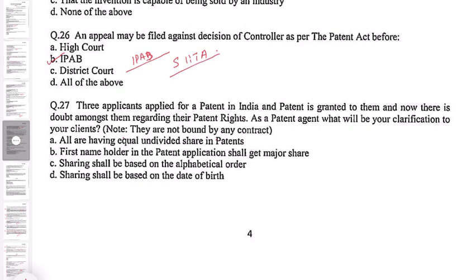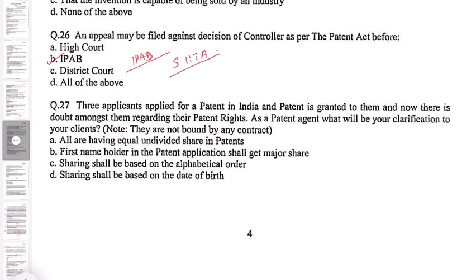So question number 27. Three applicants applied for a patent in India and patent is granted to them, and now there is a doubt amongst them regarding their patent rights. As a patent agent, what will be your clarification to your clients? Note, they are not bound by any contract.